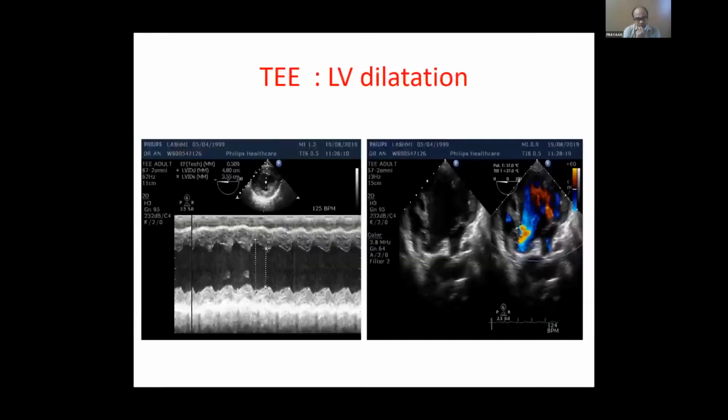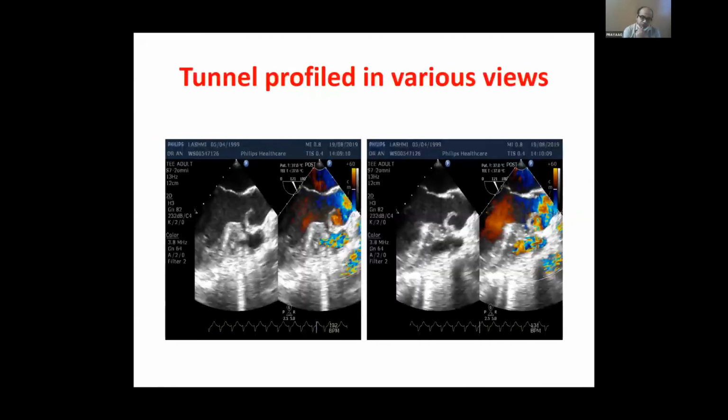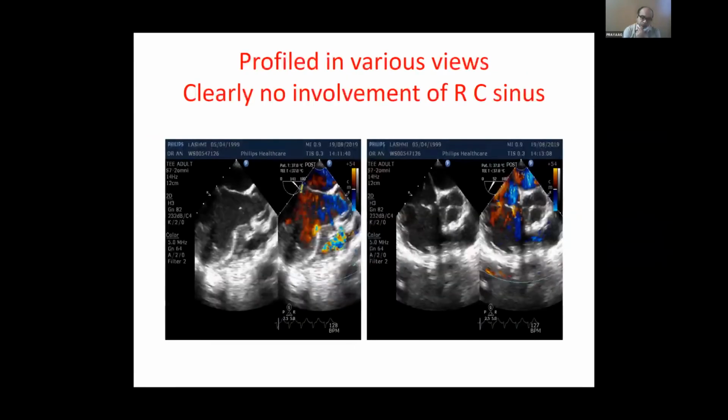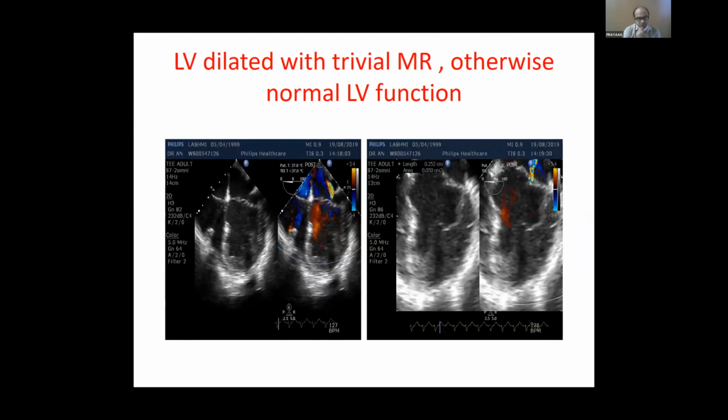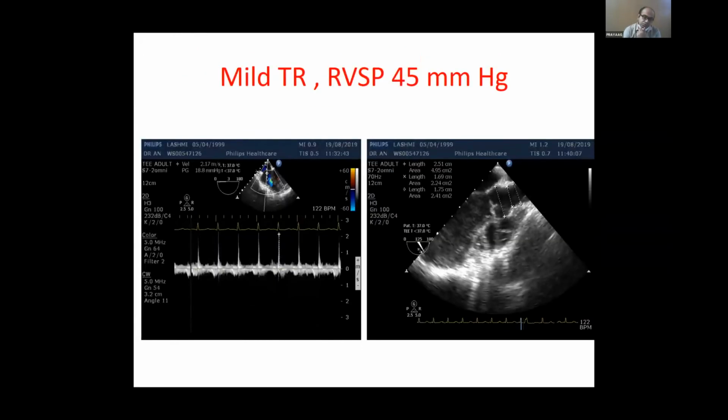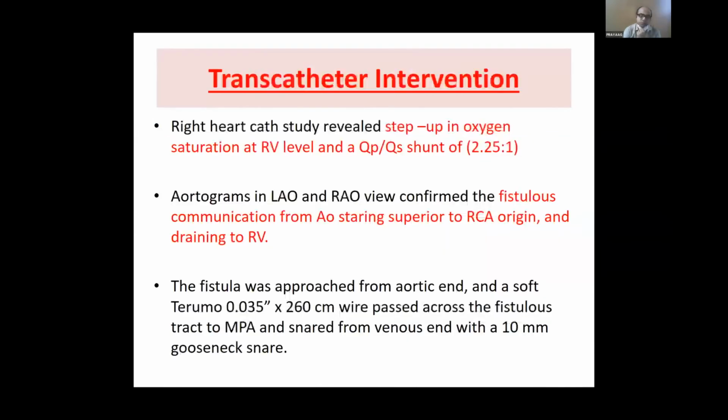Again showing the track. LV dilatation was about moderate, one could mention, and there was a bit of MR, mild MR. The RV systolic pressure was around 45 millimeters of mercury. Again here showing that there is no sinus dilatation at all. LV dilatation, mild MR as I mentioned, and RV systolic pressure around 40-45 millimeters of mercury. So moderate PAH was there.